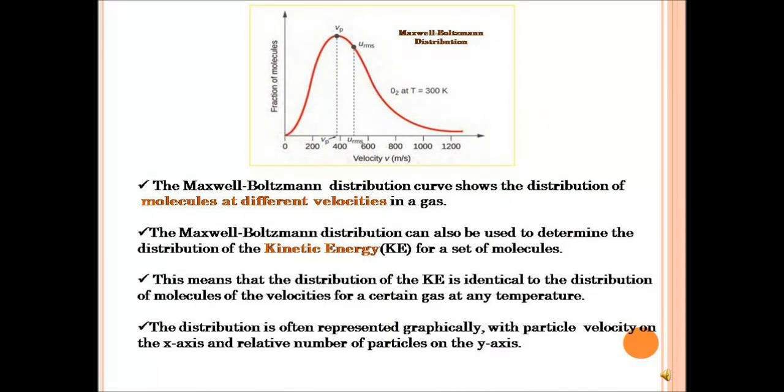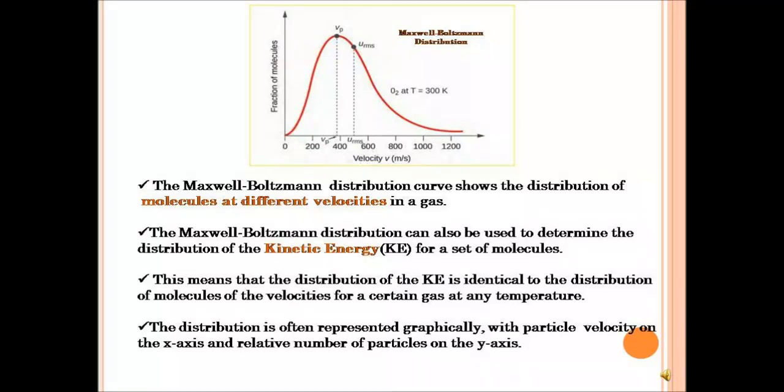What you can see on the screen there is the Maxwell-Boltzmann distribution curve, which shows the distribution of molecules at different velocities in a gas. You can see the fraction of molecules on the y-axis and then velocity on the x-axis. Then you can see the velocities there: 0, 200, 400, 600, 800, 1000 and 1002. The Maxwell-Boltzmann distribution curve shows the distribution of molecules at different velocities in a gas.